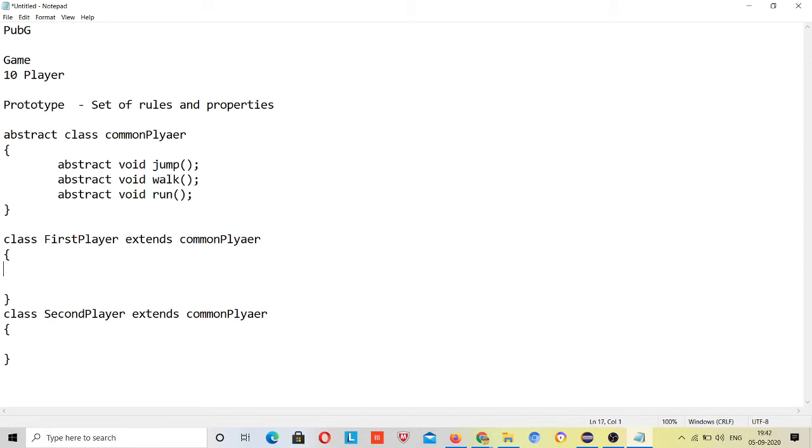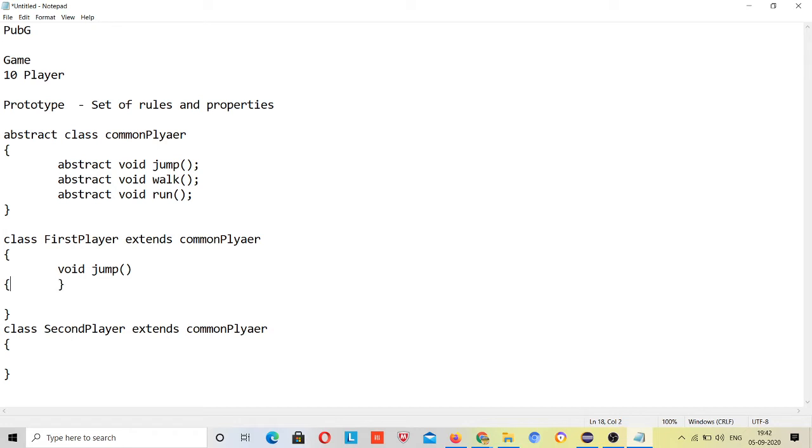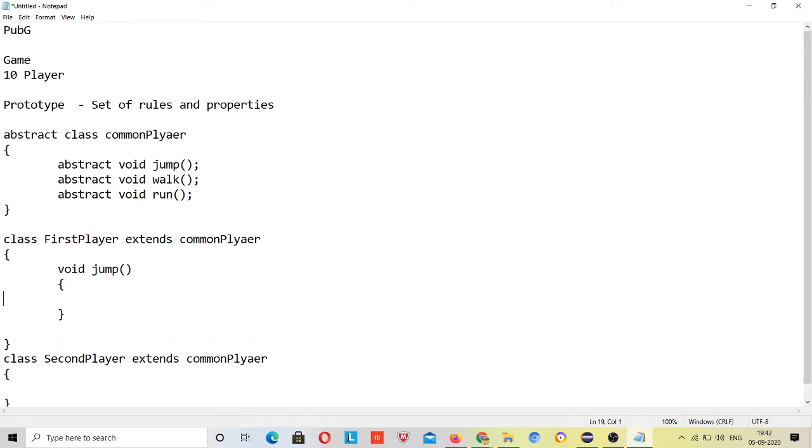When first player implements this void jump method, it has to implement it if first player wants to create its own object.